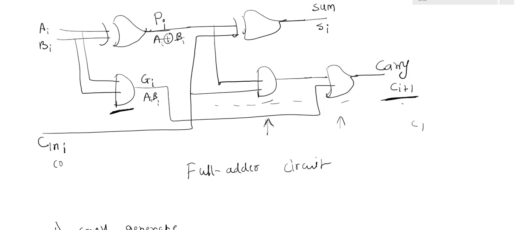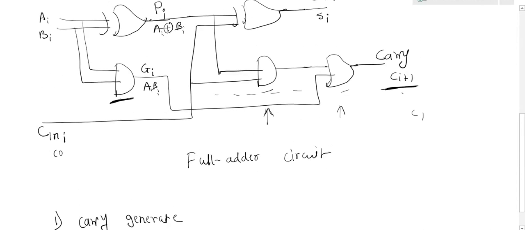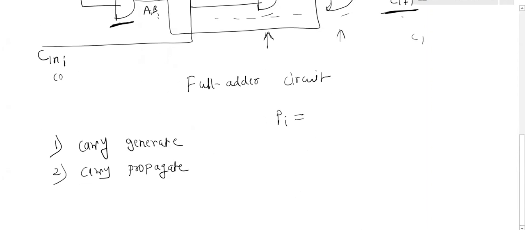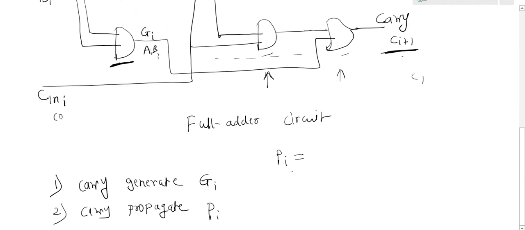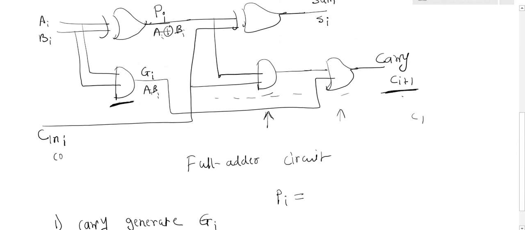Now can I write the equations for the function PI? PI is nothing but carry propagate, and for carry generate I am using the variable name GI. Now, can I say that PI is nothing but AI XOR BI?